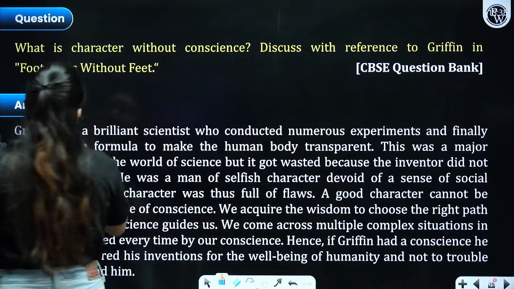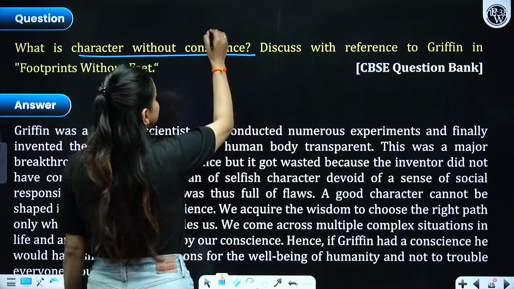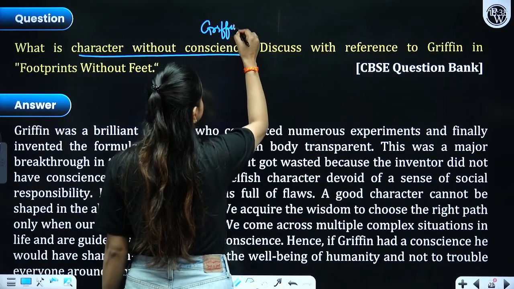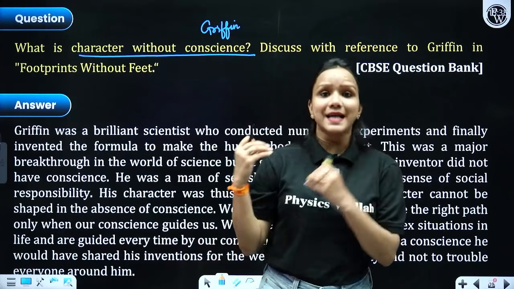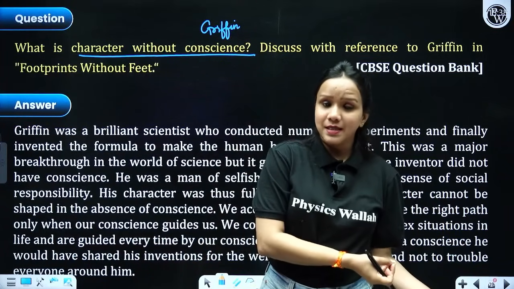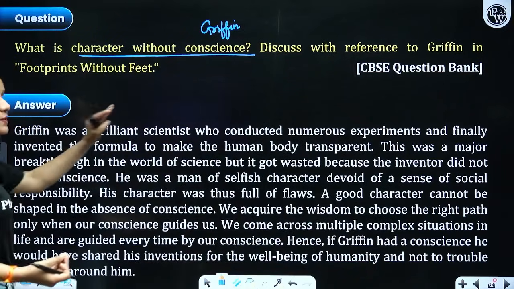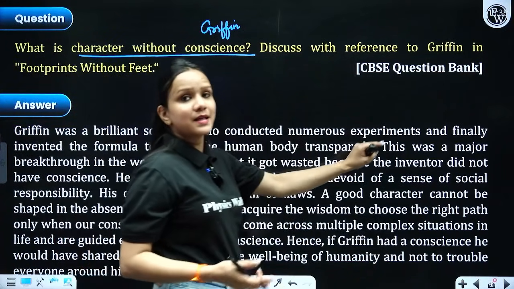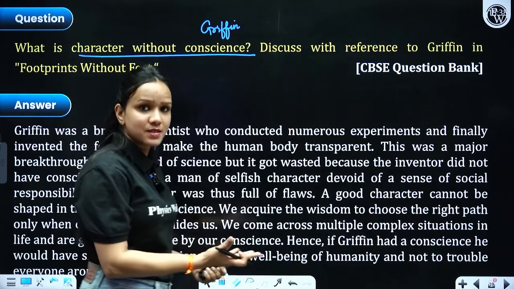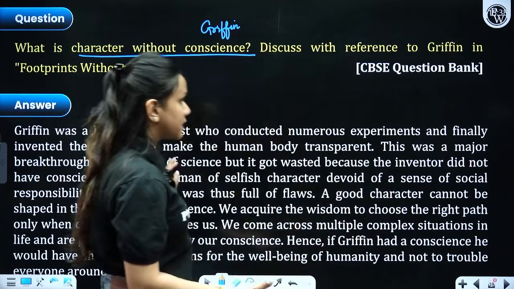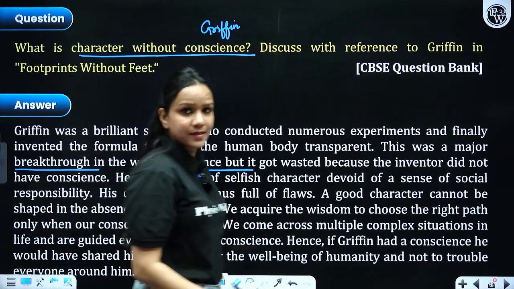Then we have another question. What is character without conscience? Just like we have seen in case of Griffin. Right? So in one way or the other, the whole story revolves around the scientist, his misuse of technology, and the way he behaved with the people and made the situation chaotic. Now, Griffin was a brilliant scientist who conducted so many experiments and later invented a drug that could make a person invisible. He swallowed it himself for his own selfish reasons and misused his own invention ultimately. This was a major breakthrough in the world of science, but it got wasted, right?